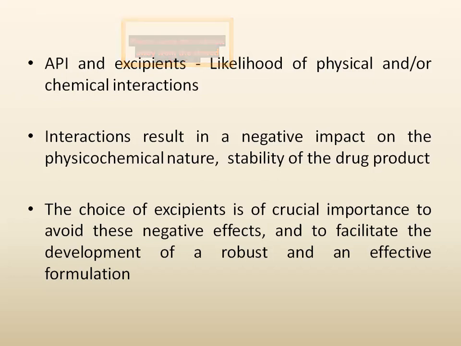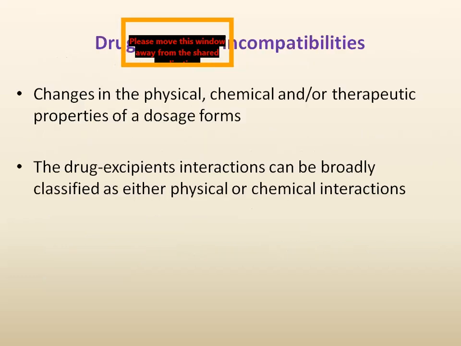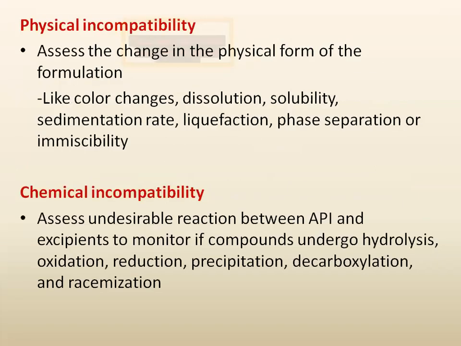So the development of a new dosage form is very important, and the selection of the excipient is a robust and very effective process. When we talk about drug excipient compatibility, there may be physical incompatibility, chemical incompatibility, and therapeutic incompatibility. So they are divided into physical, chemical, and therapeutic.